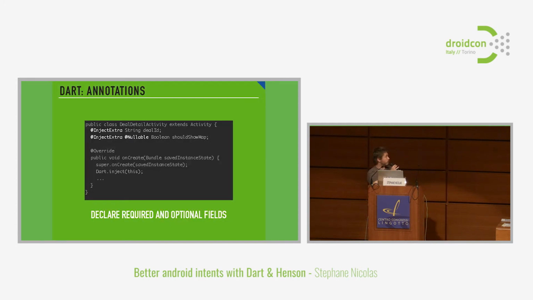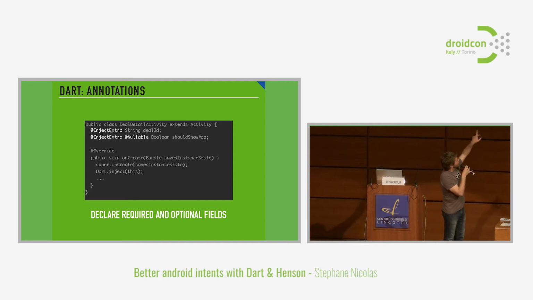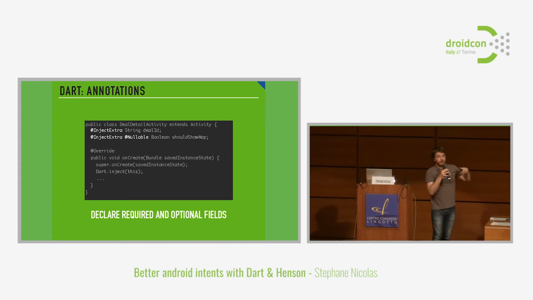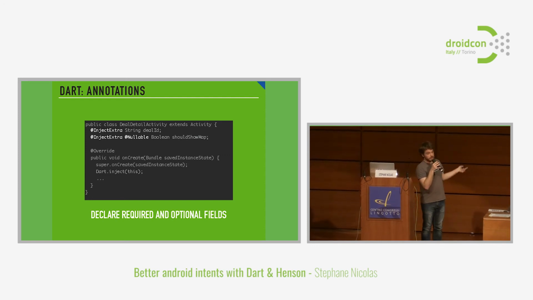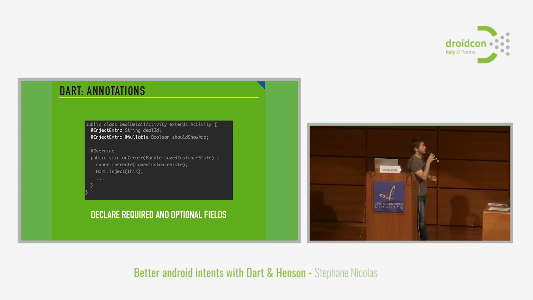So we decided to make things a bit simpler. Inside the activity, what we propose with Dart is just to annotate the fields. In the deal detail activity, you declare your fields, field 1 of type string, field 2 should show map of type boolean, and you can just annotate them with @InjectExtra. It means that they are going to be received from the extras and mapped to your fields. You can see that should show map is nullable, which means this extra is optional. Deal ID is not annotated as nullable, which means it's mandatory, it's required.